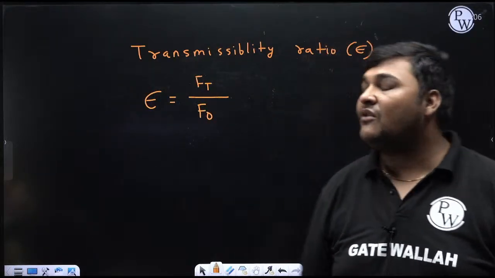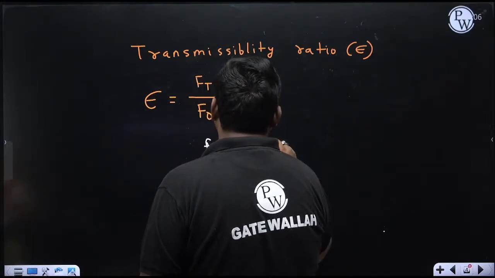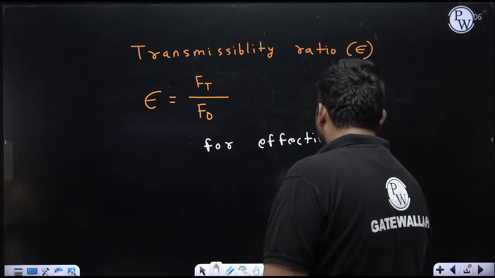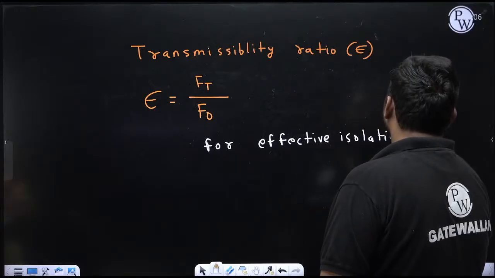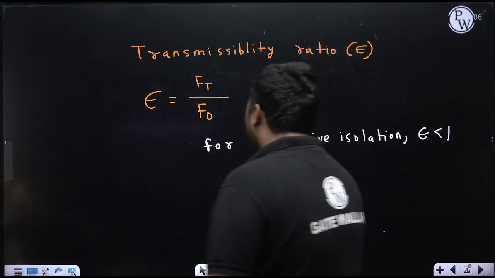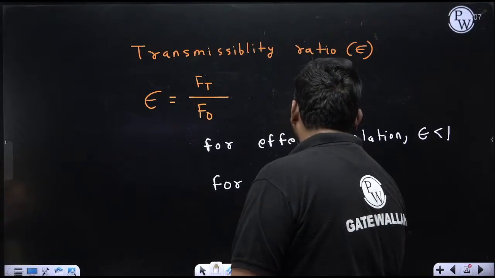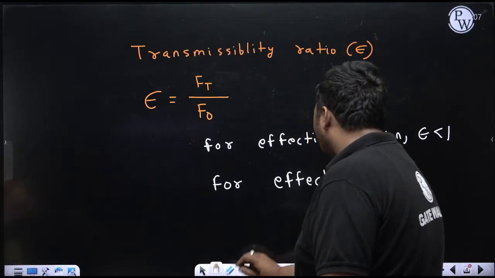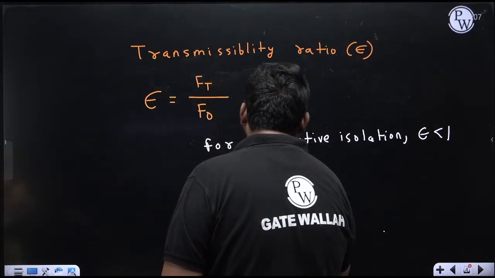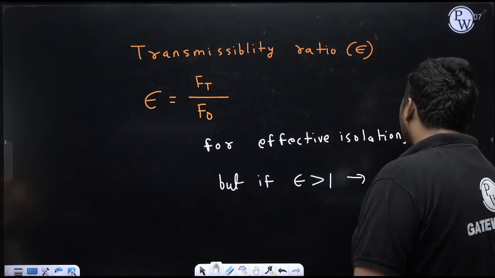And if I want effective isolation, this epsilon should be less than 1, that I want. But suppose in some cases we are not getting epsilon less than 1, we are getting epsilon more than 1. How? That I will discuss after discussing the formula of epsilon. So for effective isolation, epsilon should be less than or equal to 1. But if instead of epsilon less than 1 you are getting epsilon more than 1, then in that range the isolation is not effective.